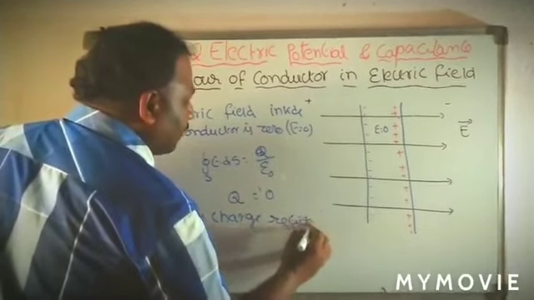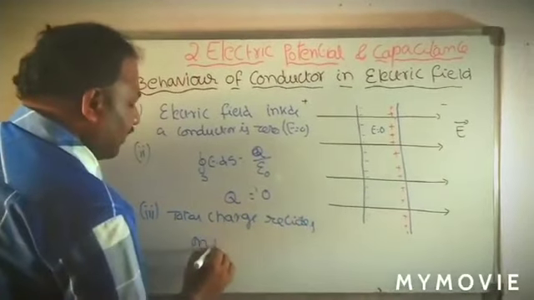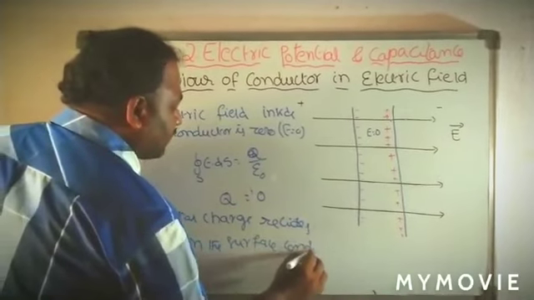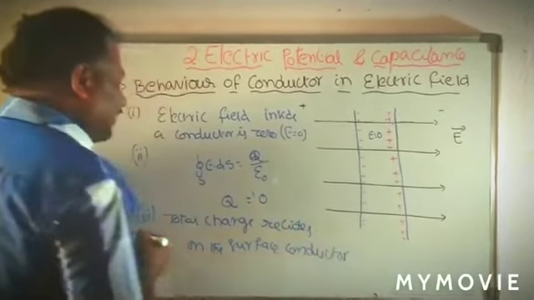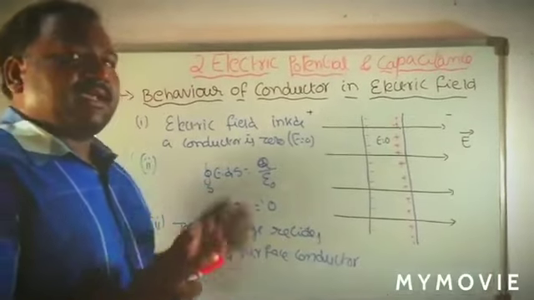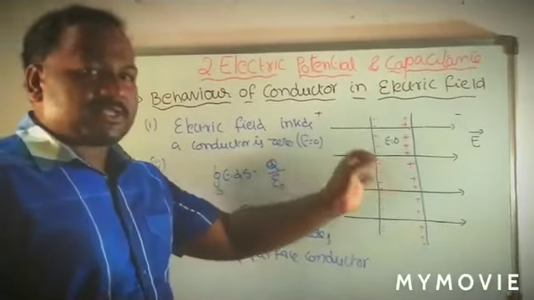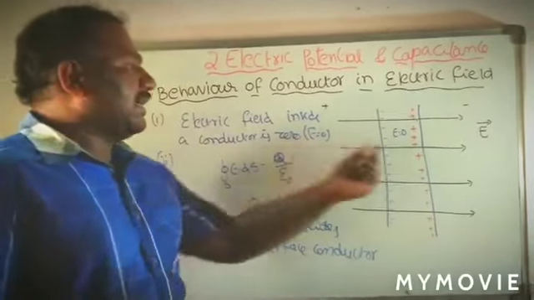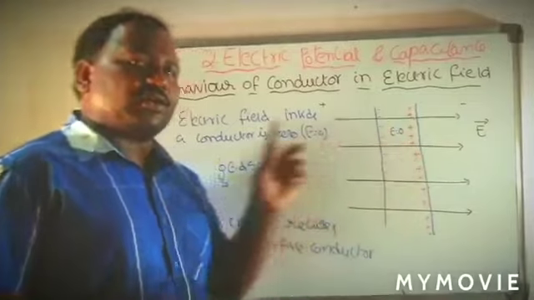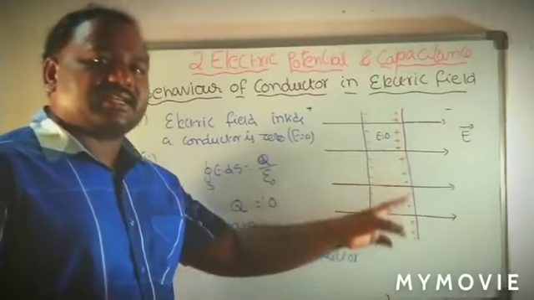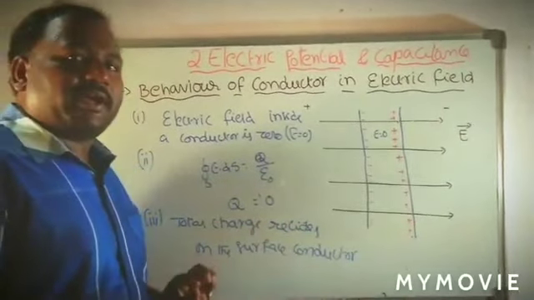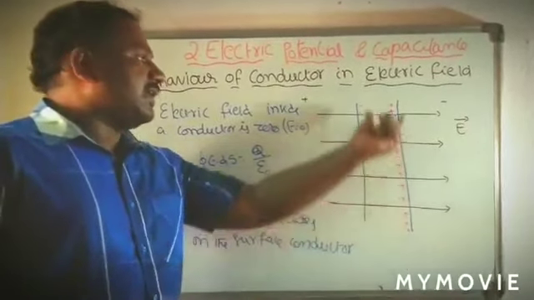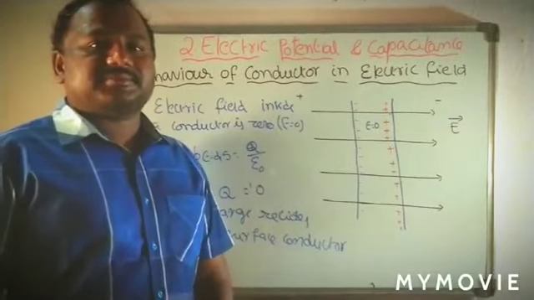And the third property, or the third behavior, is nothing but the total charge resides on the surface of the conductor. Remember this one, the total charge resides on the surface of the conductor. So the first behavior is, when we place a conductor in an electric field, the net electric field inside the conductor is 0. The second point is the net charge inside the conductor is 0. And the third point is the total charge resides, or comes, to the surface of the conductor.